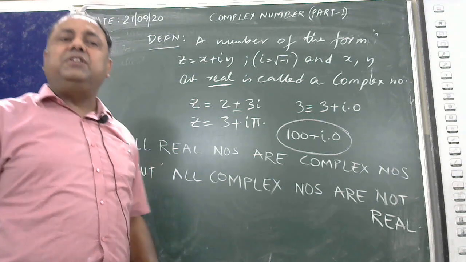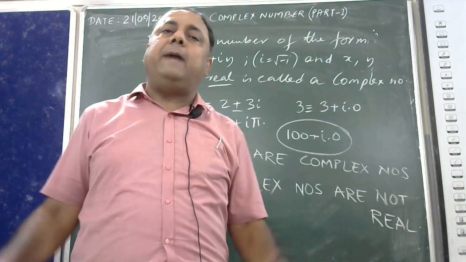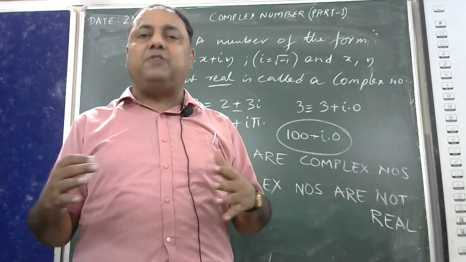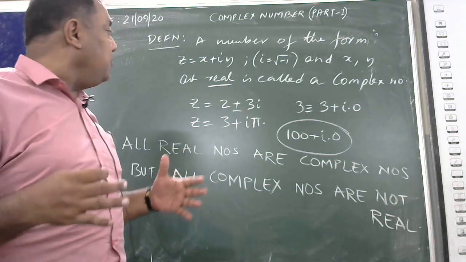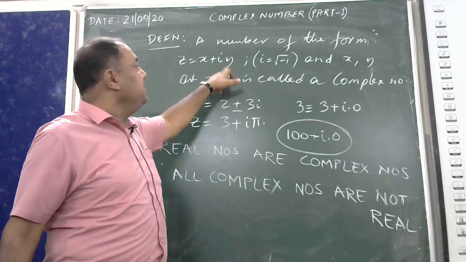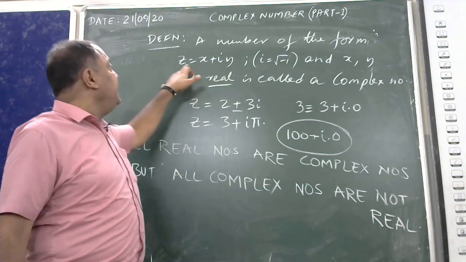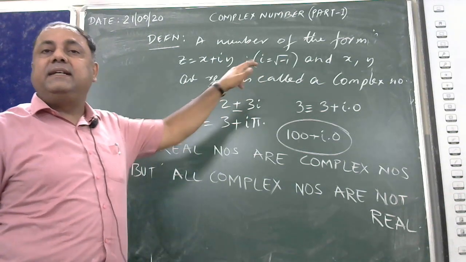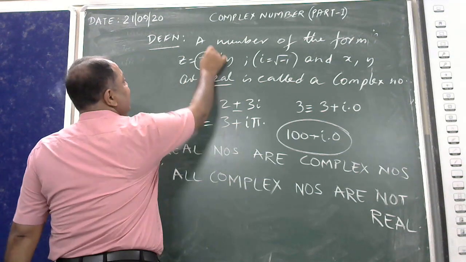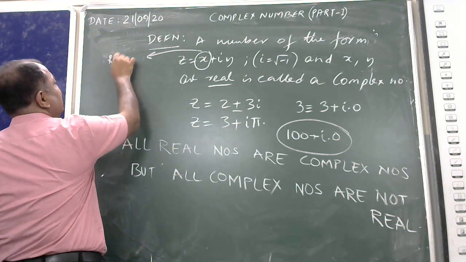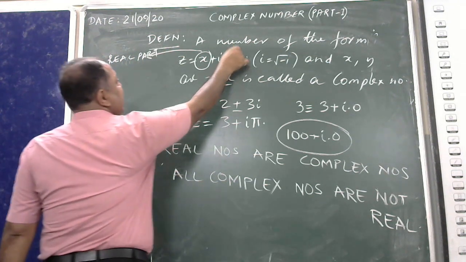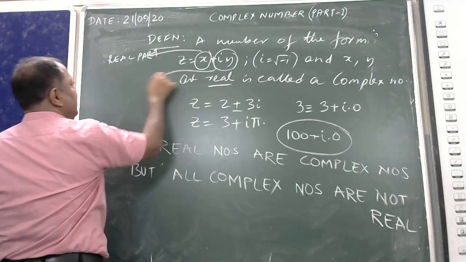The next portion is very important. We have deduced that in fact all real numbers up till class 10 were part of the system of complex numbers. We were just part of it. And when we were part of it, we were discussing only real numbers where the y portion is equal to 0. So if z is equal to x plus iy is a complex number, there are two parts to it. One, the real part, and the second, imaginary.